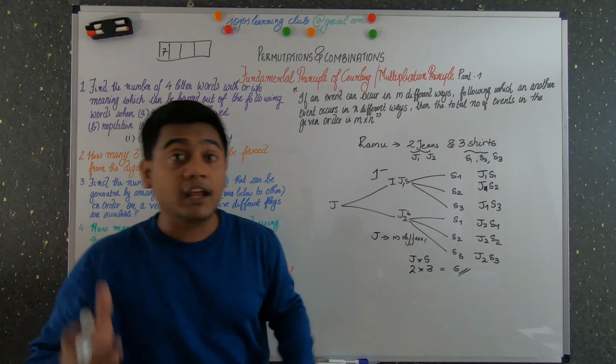You don't have to do all this hectic process of writing or listing all the arrangements. You can directly find it using the fundamental principle of counting. This is the principle behind the fundamental principle of counting, which you can also name the multiplication principle.